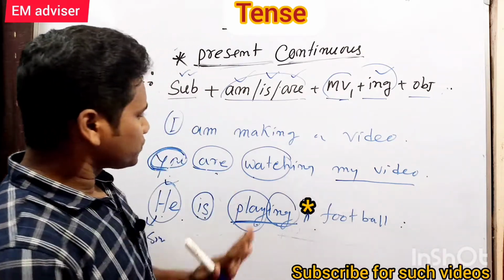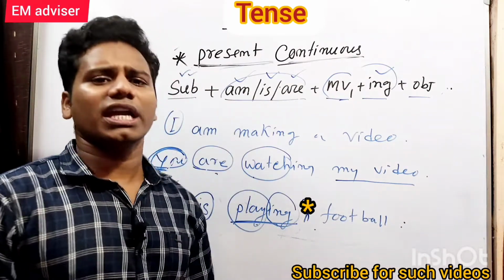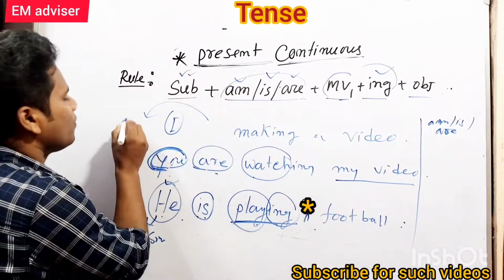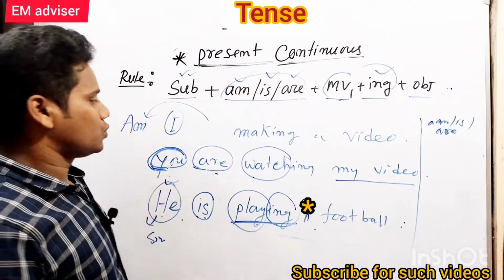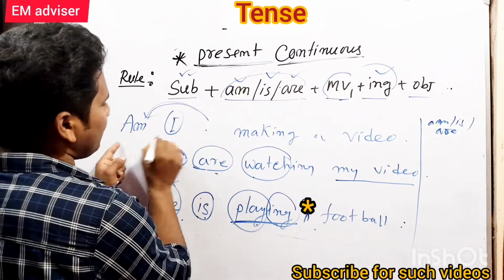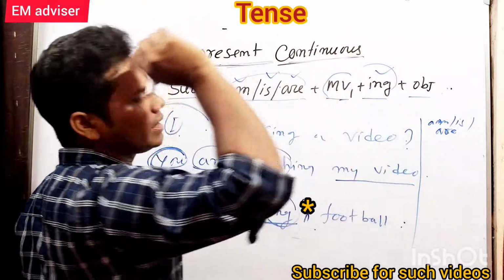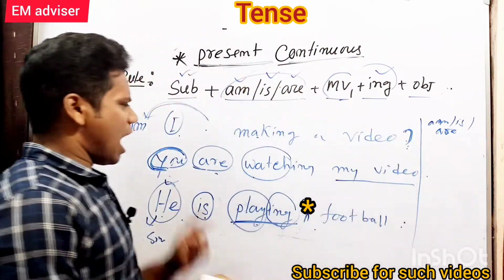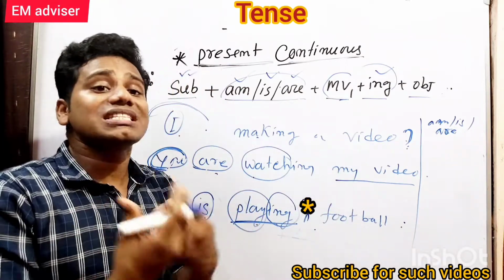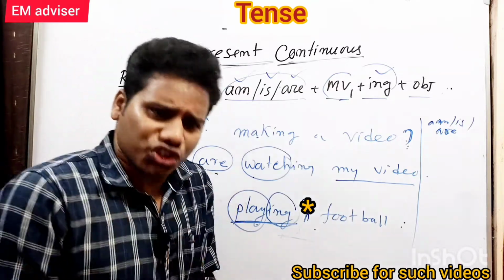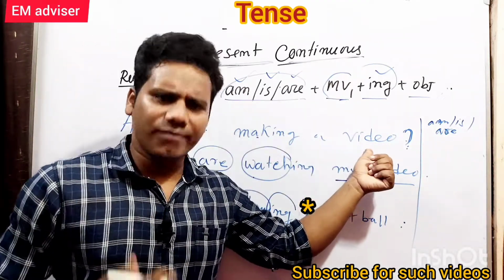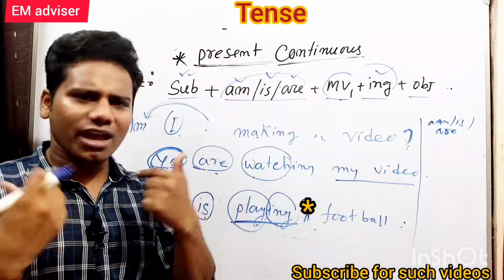Now if we want to make it an interrogative sentence, the sentence will start with the helping verb. Here the am will come first. So: am I making a video? With a question mark. This is the interrogative sentence, meaning I am asking a question to you. Am I making a video? Yes or no? You tell me.